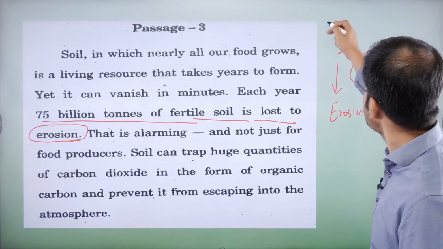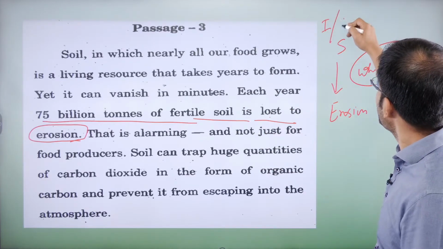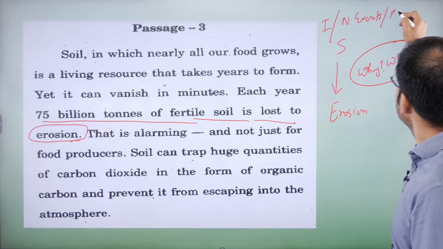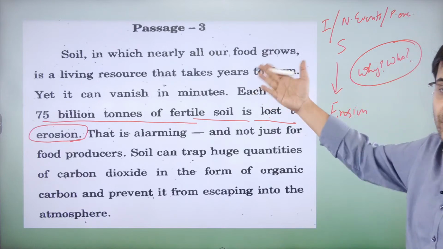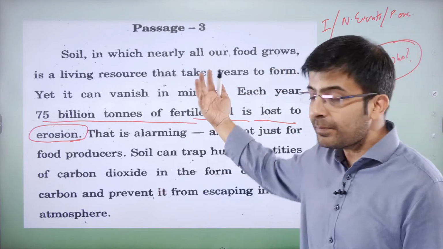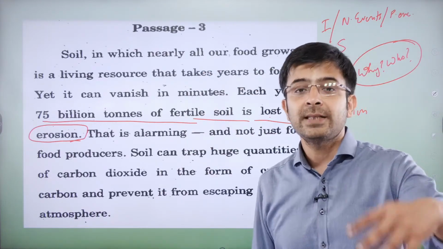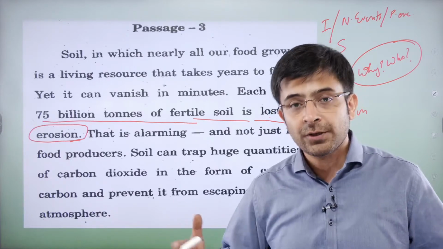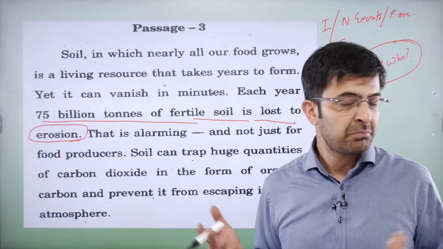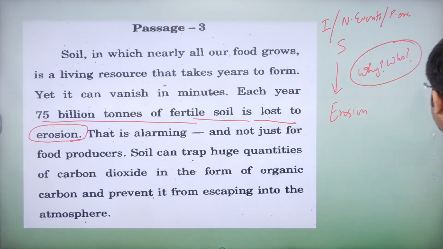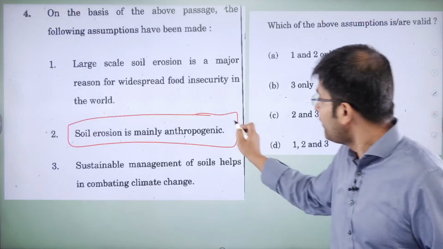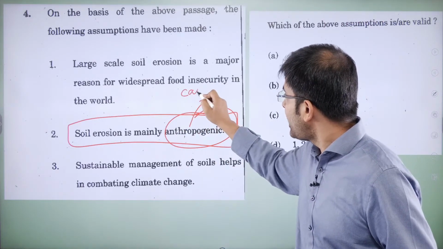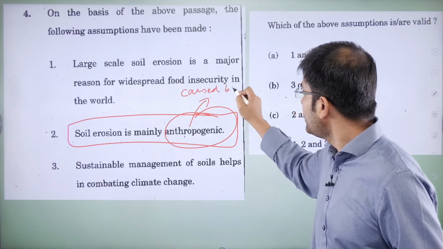Is he saying it's industrial? Is he saying it's due to, say, natural events? Is he saying that it is due to, say, people encroaching? We do not know. There is no information. He has not mentioned who is causing this erosion. Is it due to, say, winds or people making construction or topsoil going off, or what exactly is happening? No information. So if the author has not made that assumption, why should you? Because anthropogenic means caused by mankind or humankind.